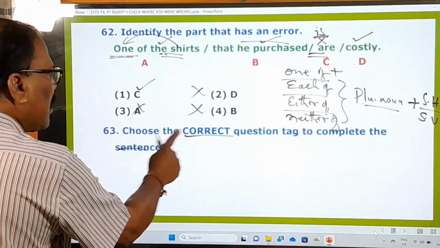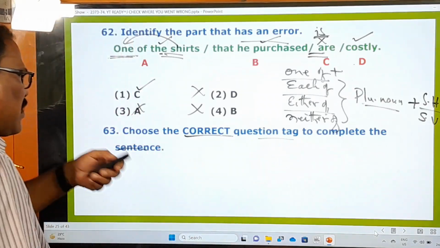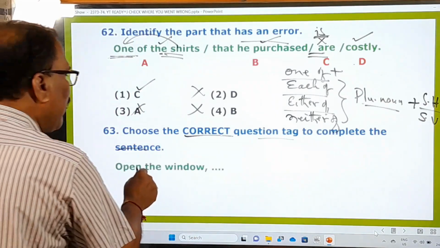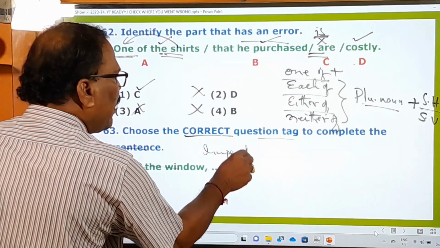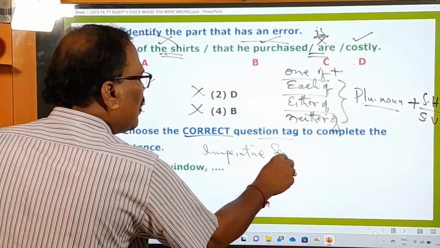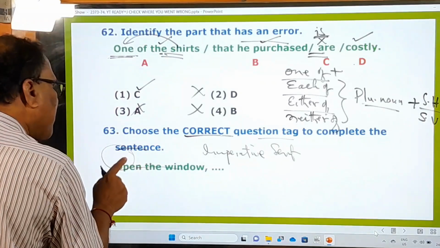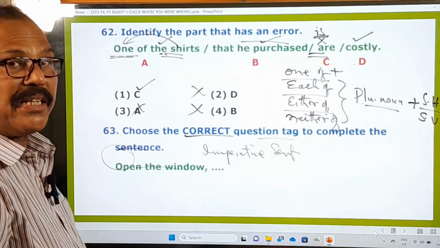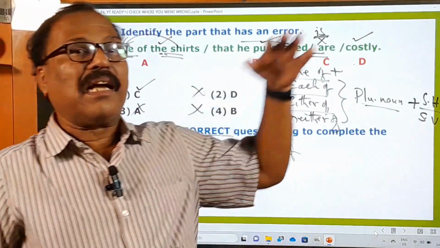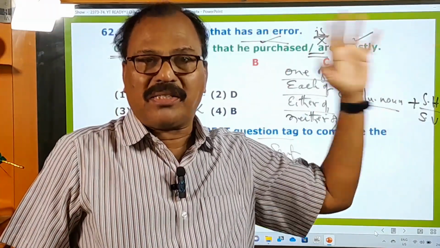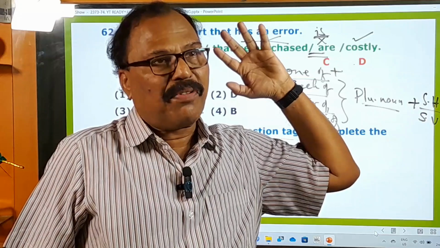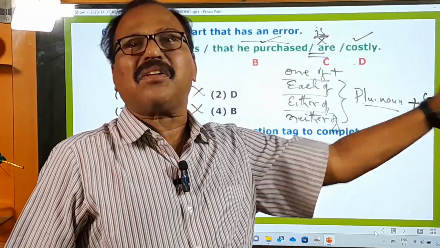And here, choose the correct question tag. What is the sentence actually here? Open the window. This is an imperative sentence. An imperative sentence always begins with a base form verb. Imperative sentence means a sentence that contains an order or a command or a request or a suggestion or a piece of advice, all such things.